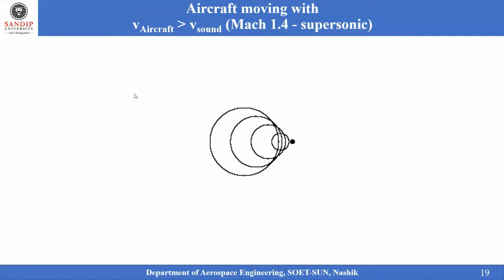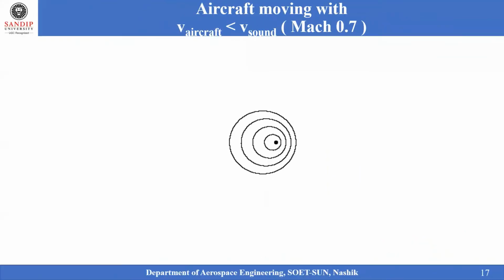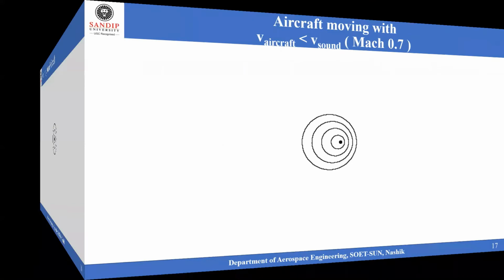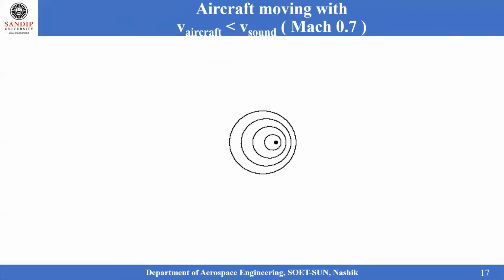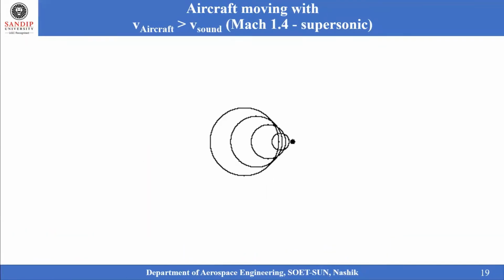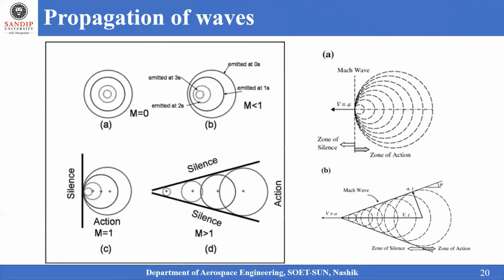So this is what happens about the Mach number when they are moving at subsonic, sonic, and supersonic speeds, and how the waves are traversing. We have the stationary source, Mach number less than 1, Mach number greater than subsonic and less than sonic, exactly sonic, and greater than the sonic Mach number, and how the sound waves are propagating from the body.